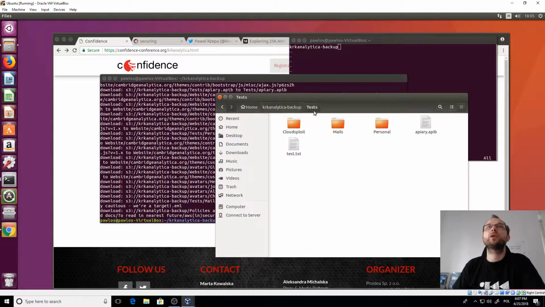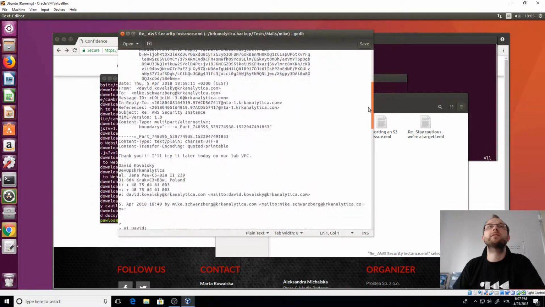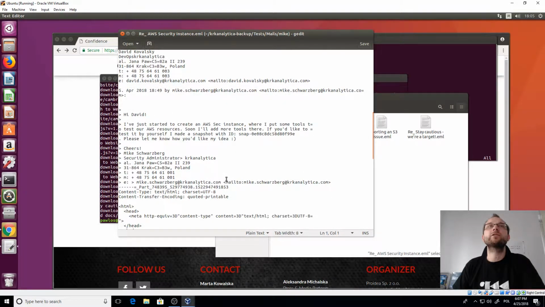The way to go was to go to test and mails and Mike. And here we have a few mails. This one was also something I thought might be the way to go, but it looks like the link is broken. But the AWS security instance is quite an interesting mail, because in it we can see that there is an instance created and some snapshot. That was quite interesting to me, because I didn't know you can make snapshots publicly available.